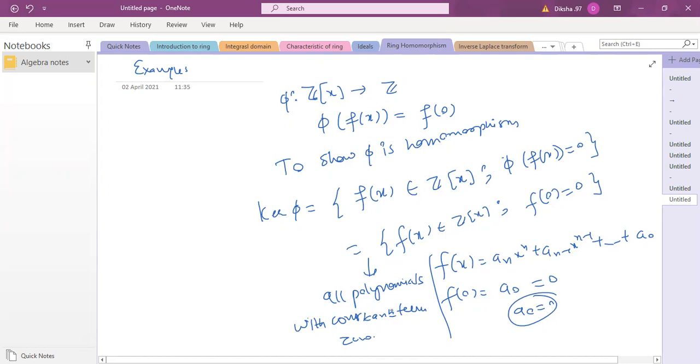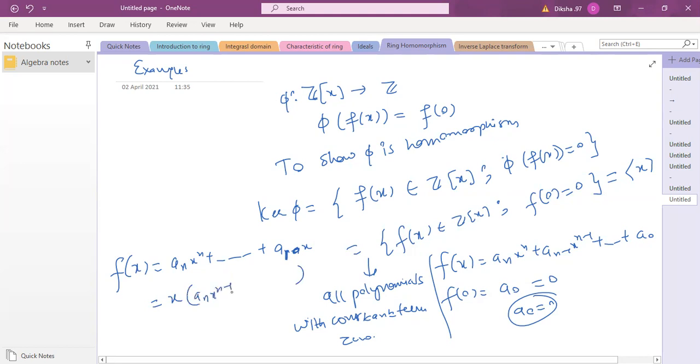Now, what are those polynomials? There are infinitely many polynomials like that, but can you give me a precise notation for the same? Because I know it's an ideal. So is there a generating element of that ideal? Yes, x. Because when the constant term is 0, x can always be taken outside. Whenever f(x) is a_n x^n and so on, and the last term happens to be a_1 x, because a_0 is not there, it is 0, you can always take x common.